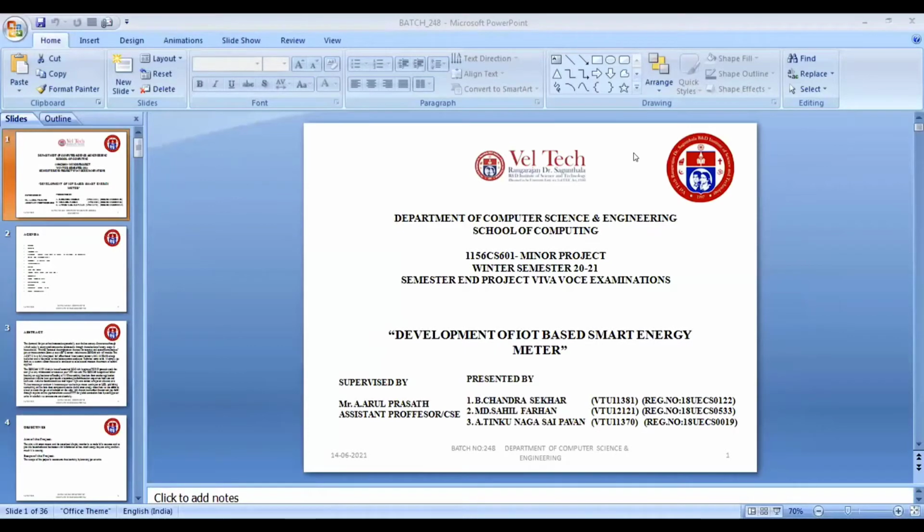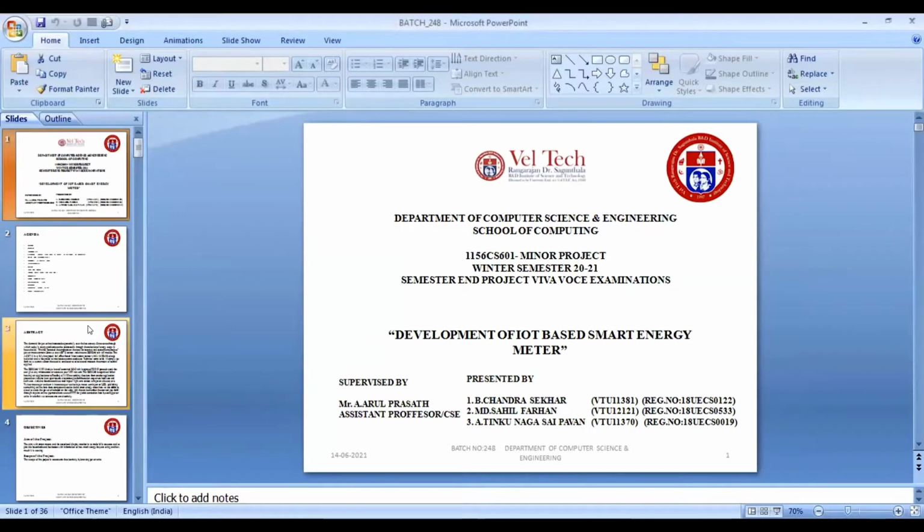Hello everybody. Today we are going to discuss our project, the development of an IoT based smart energy meter. My teammates are Sahil Farhan and Tinku Nagasai Pawan. We have done this under the supervision of Arul Prasad sir, assistant professor.